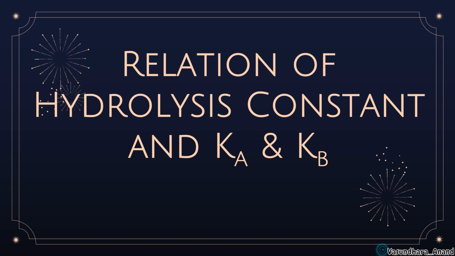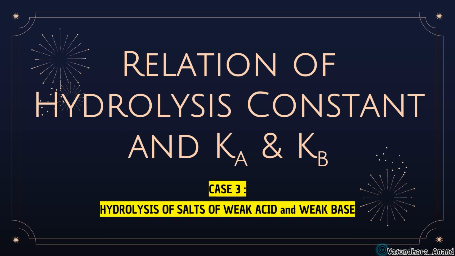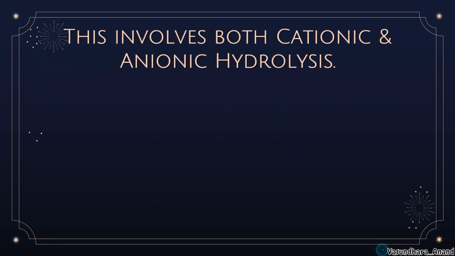So now the relation between hydrolysis constant and Ka and Kb, case 3, and case 3 is weak acid and weak base, where both acid and base are weak. For this case, let me take an example. CH3COO is the weak acid part and NH4 is the weak base part. So we can take it like this. Another example is NH4 whole twice CO3. Yes, this is also an example of that. In this case both the acid and basic part will hydrolyze.